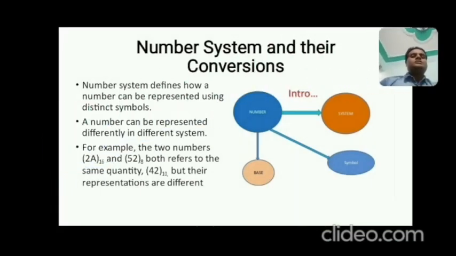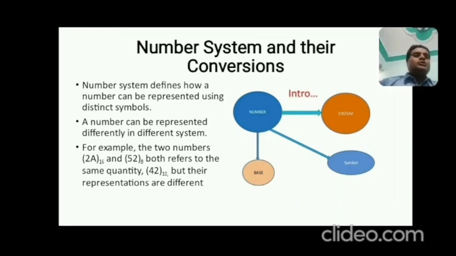So dear students, what is number system? Number system defines how a number can be presented using distinct symbols. Means a number can be represented differently in different systems. How? You can see the example. For example, the two numbers 2A with base 16 and 52 with base 8.